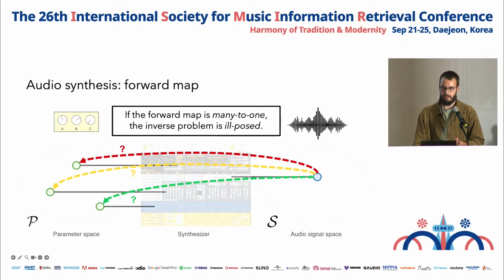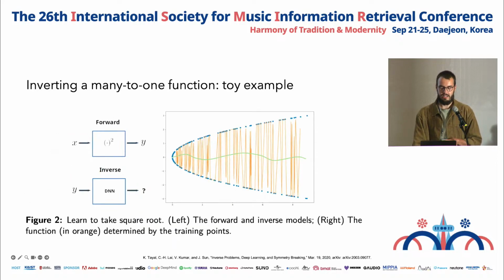So why does this matter? Well, let's strip away some complexity for a moment and just make a very simple model. So our forward model is now simply y equals x squared. And we're going to sample a data set of x, y pairs. And we want to use these to train a network to regress x, given y as input. And the problem, as you can see on the right, is that x squared is invariant under sign change.